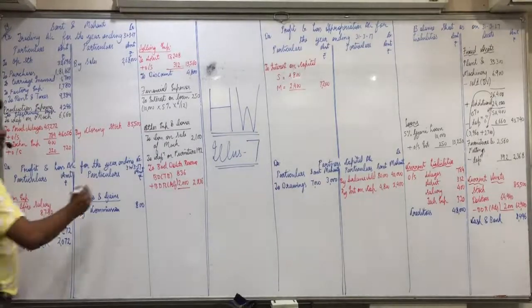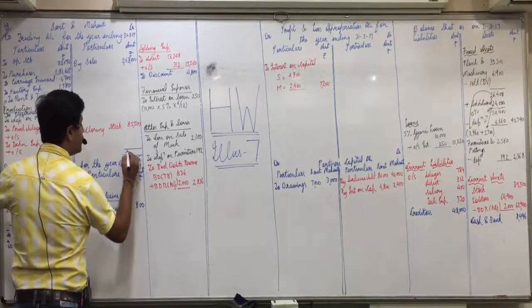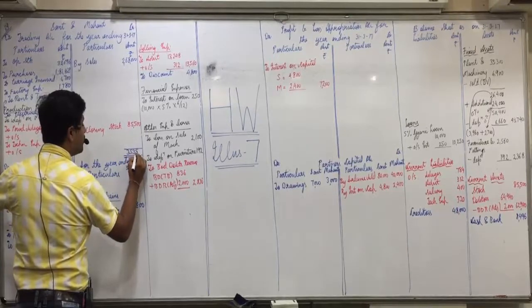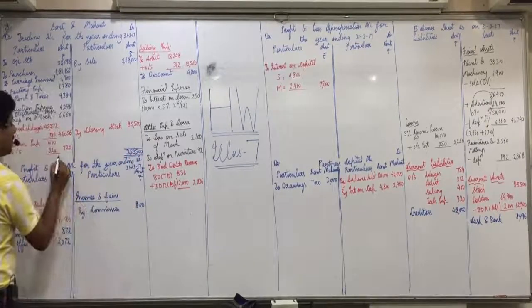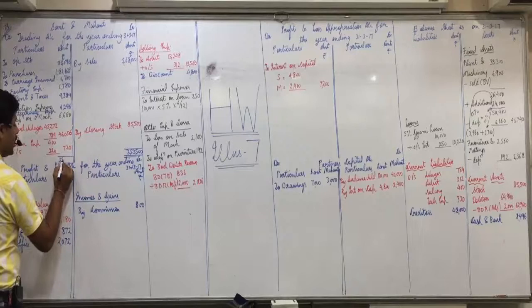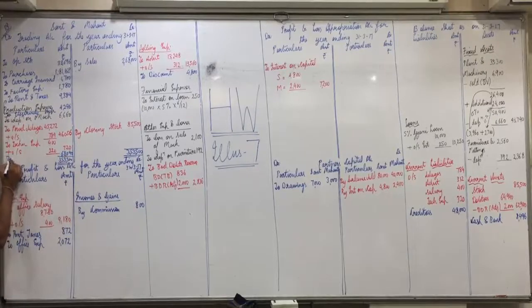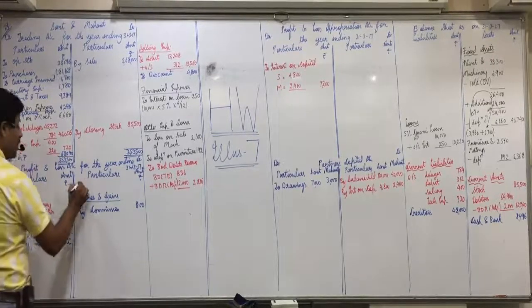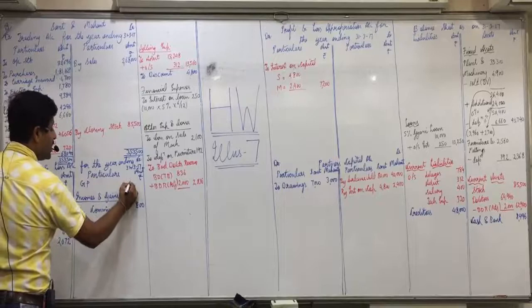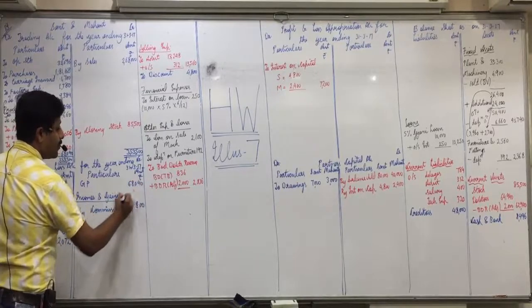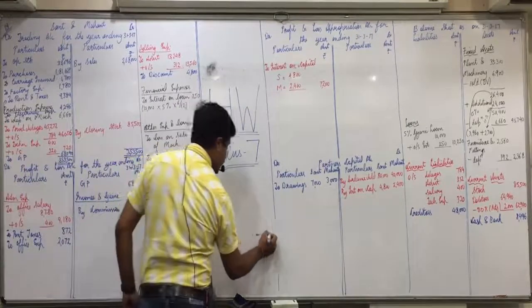Now, what is the total of this credit side? 353500. Yes. And gross profit 68040. Here gross profit 68040. Net profit 68840.